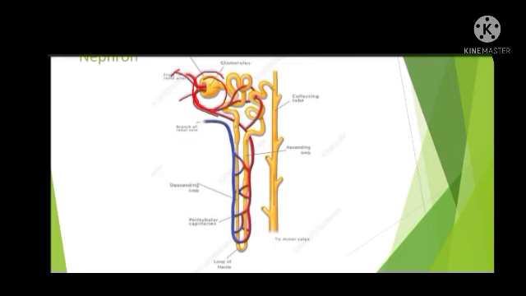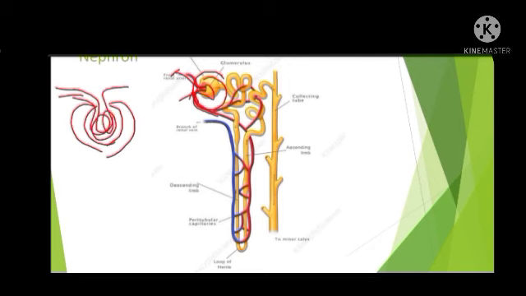So the afferent arteriole will be entering inside this cup-shaped structure. Suppose you assume the cup-shaped structure is there, and this is the afferent arteriole which enters inside this cup-shaped structure and it leaves out. So it forms a cluster of capillaries inside and then it again comes out. The part of the blood vessel which enters inside this Bowman's capsule is called the afferent arteriole, and the part of the arteriole which leaves out the Bowman's capsule is called the efferent arteriole.